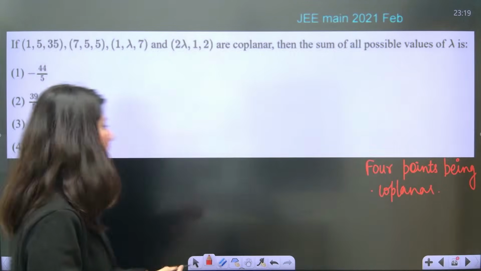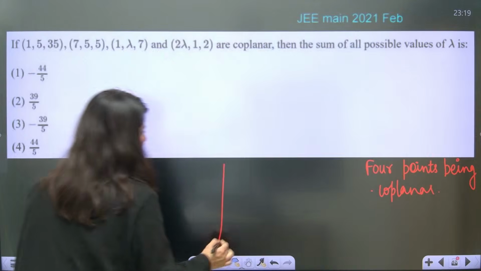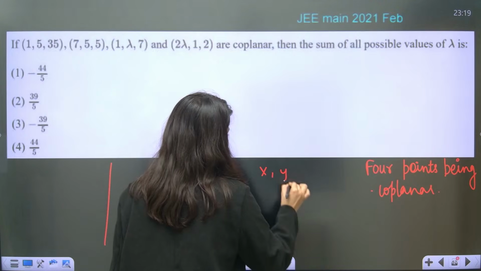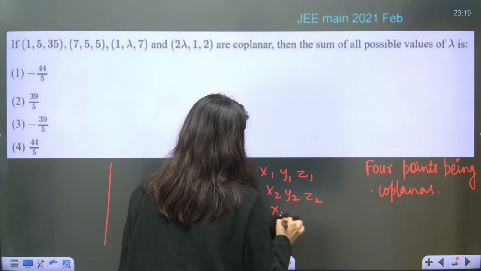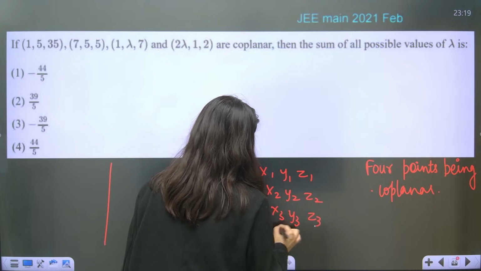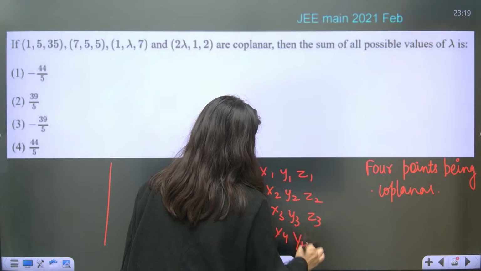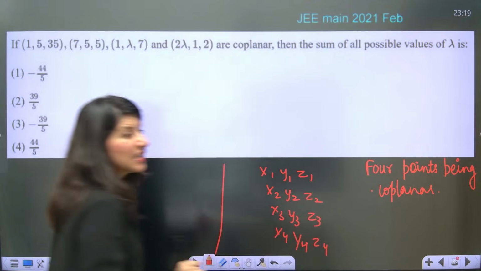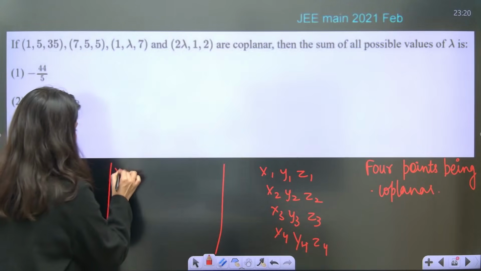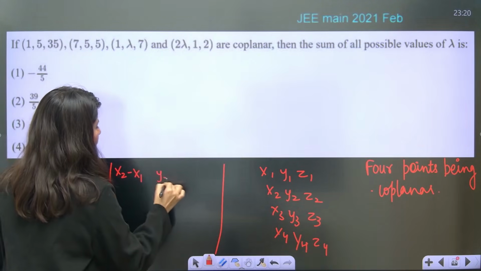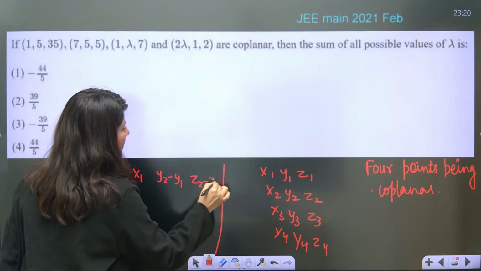Again, the determinant is 0, but which determinant? Now understand. Write x1, y1, z1, x2, y2, z2, x3, y3, z3 and x4, y4, z4. If 4 points are coplanar, then understand: x2 minus x1, y2 minus y1, z2 minus z1.